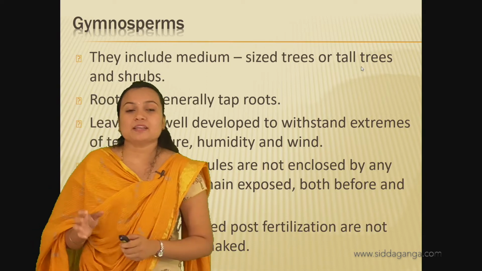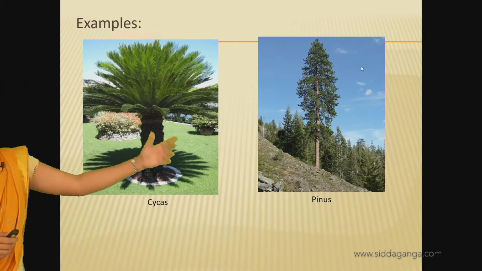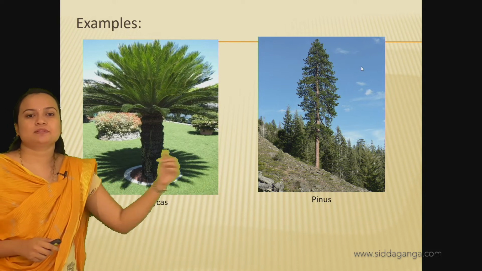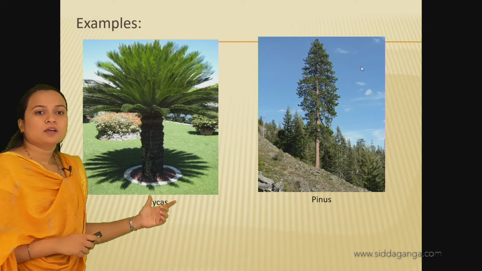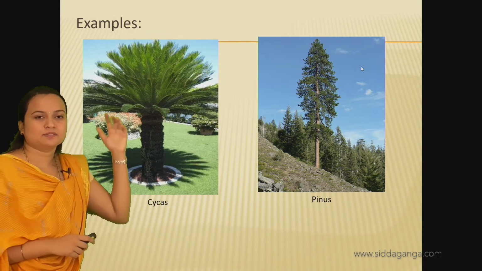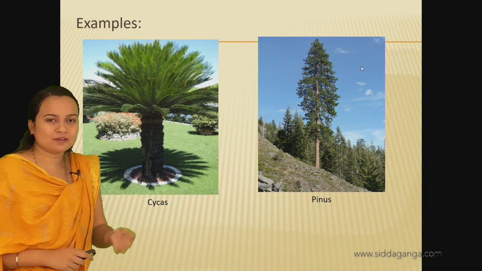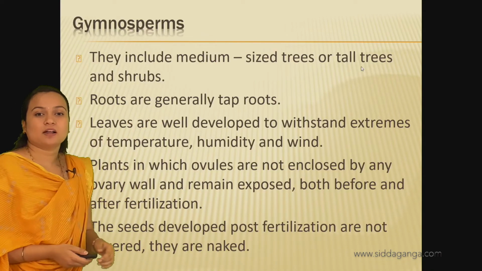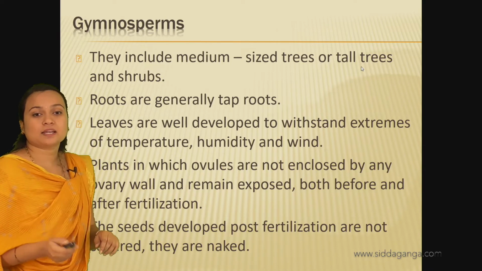Okay, next, moving on to the examples like cycas and pinus. These are two examples of gymnosperms. If you see the cycas, it is a tree, and it will have rough leaves. As I said, in the gymnosperms the leaves are developed to withstand extreme temperature, humidity and wind.